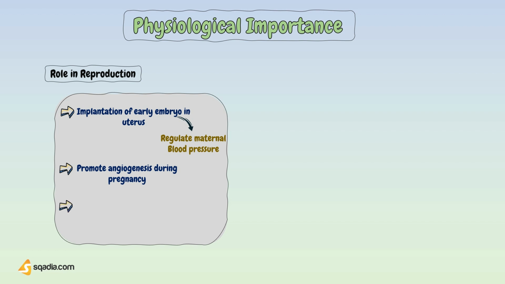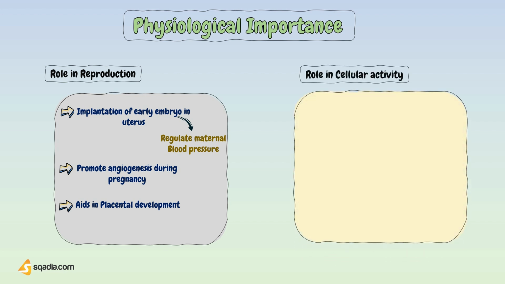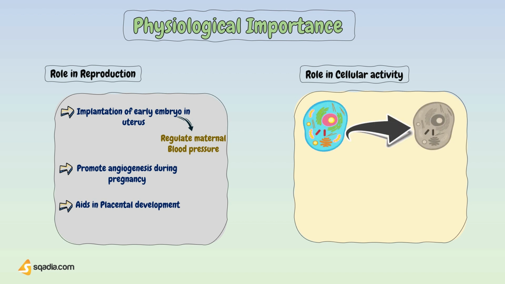During pregnancy, nitric oxide may also play a role in promoting the formation of new blood vessels, a process known as angiogenesis. It is also known to be an important survival factor for specialist cells called trophoblasts, which form the placenta. Other than these roles, a wide range of cellular activity is also regulated by nitric oxide, including cell division, cell survival, and cell movement.